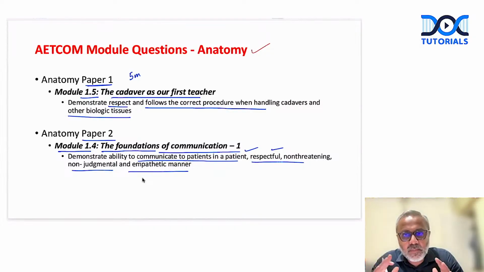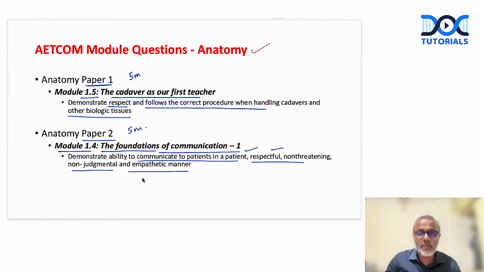Unfortunately, the AETCOM module is being assessed by writing, right? Which is not an ideal way of assessing the AETCOM module, but okay, they have found some way of assessing it, and it's to the benefit of the students that you already know what questions can come, right? So again, 5 marks in paper 2 is from anatomy paper 2, this module 1.4, where they'll ask about the foundations of communication. We will see a few questions which are asked from these topics, right?